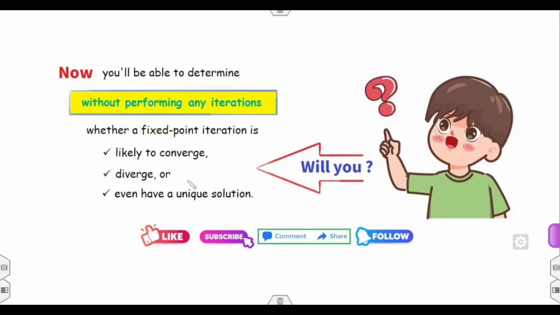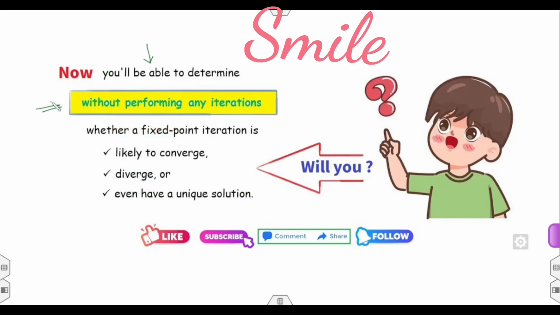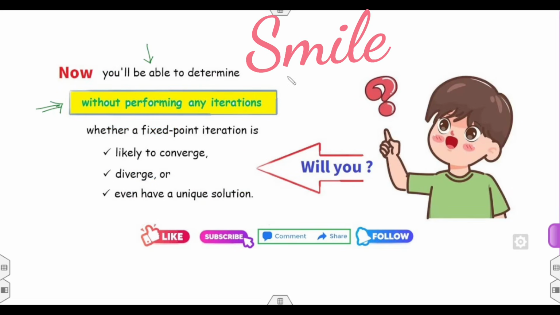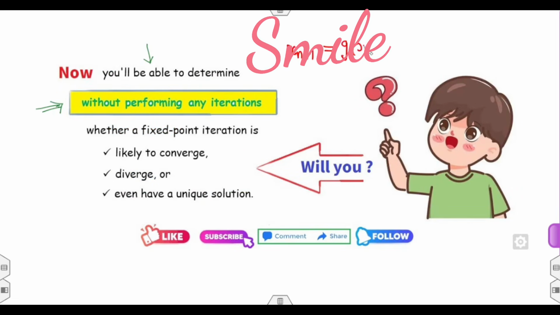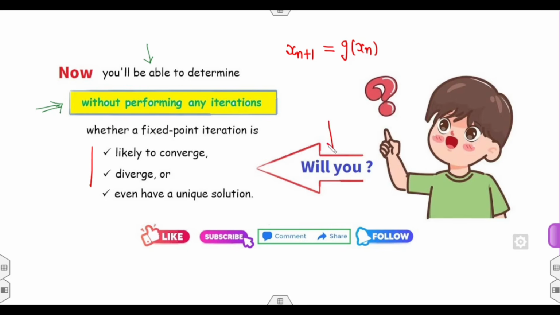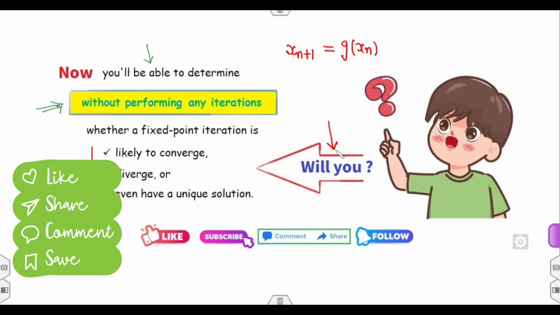Fine. So you can see that. I hope now you can easily identify without performing any iteration of the scheme x n plus 1 is equal to g of x n. Fine. You can easily check whether it's convergent, divergent and even find a unique solution. So क्या अब आप find कर सकते हो? Let me know in the comment box. Fine. अब आप क्वेश्चन की प्रैक्टिस जब करोगे 10 plus examples of the fixed point equation, you can easily get your answer in a reasonable time.